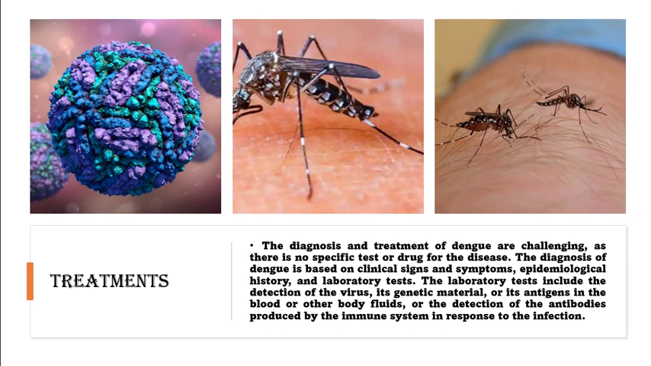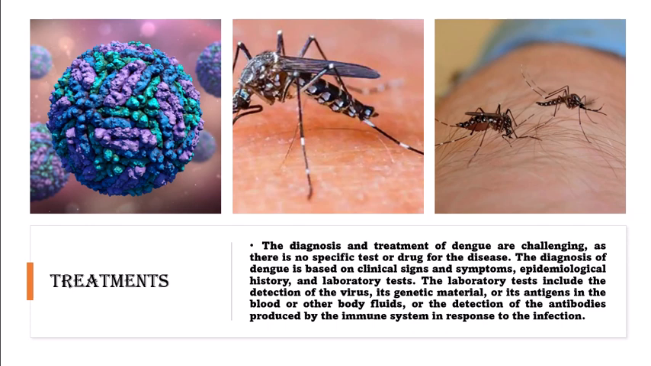There is also a vaccine for dengue, called Dengvaxia, which was developed by Sanofi Pasteur and approved by the WHO in 2016. The vaccine is a live attenuated tetravalent vaccine, which means that it contains weakened versions of the 4 types of DNV, and it can induce an immune response against all of them.